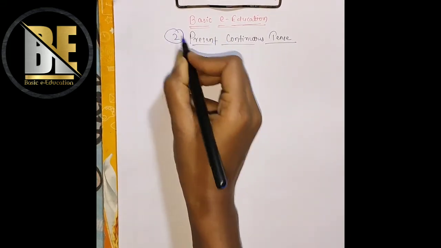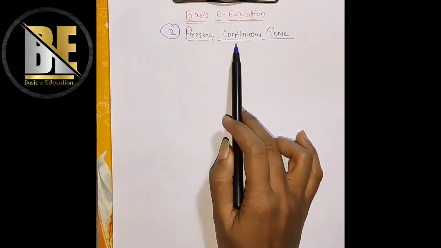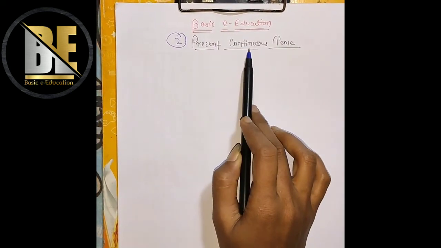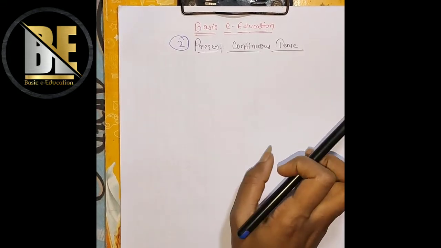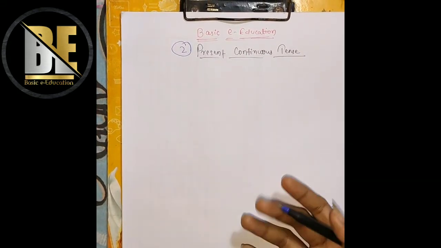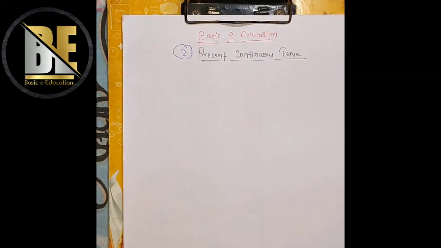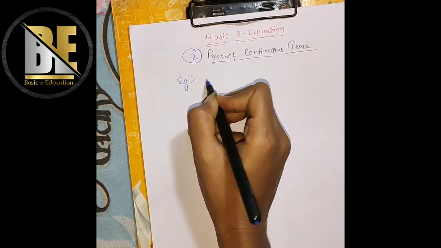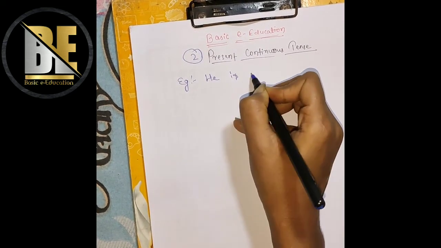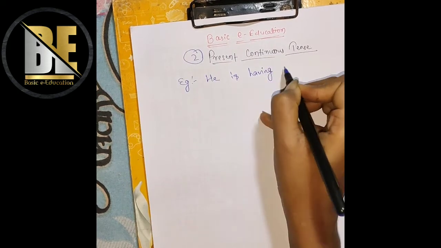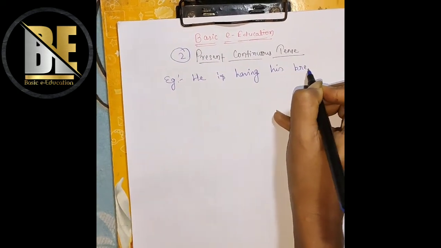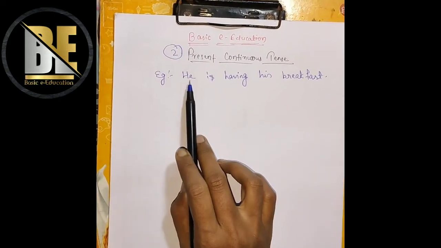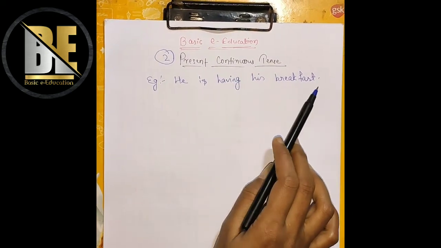The second one is present continuous tense. Continuous. The word itself denotes that some work is continuing. Continuing, what does it mean? That some movement is still going on. That type of tense comes under continuous tense. If we talk about an example, like, he is having his breakfast. The example is he is having his breakfast.